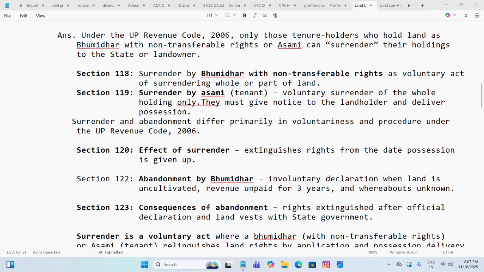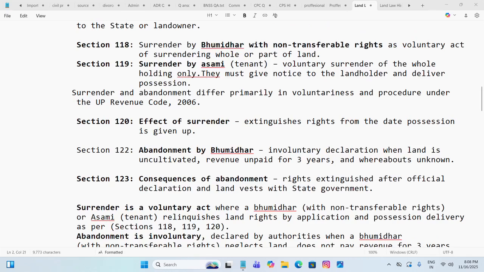Section 120. Effect of surrender: the extrinsic rights of the tenure holder in the land are given up. Section 122. Abandonment by Bhumidhar: involuntary declaration when land is uncultivated, revenue unpaid for 3 years, and whereabouts of the holder are unknown.